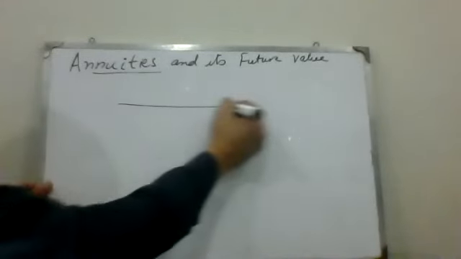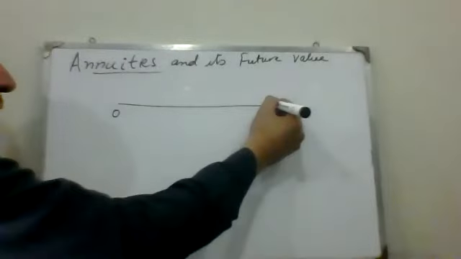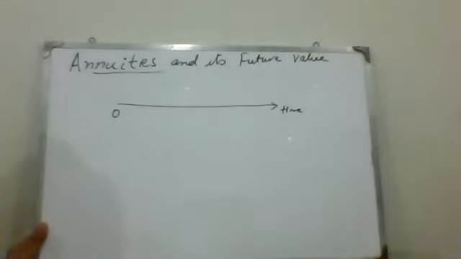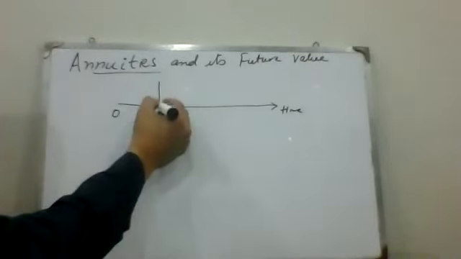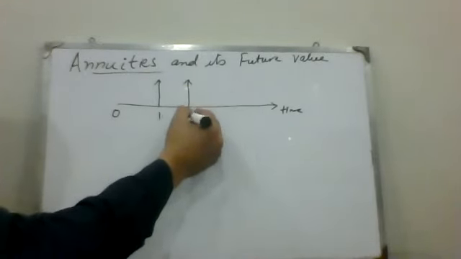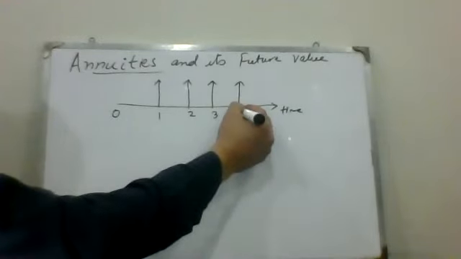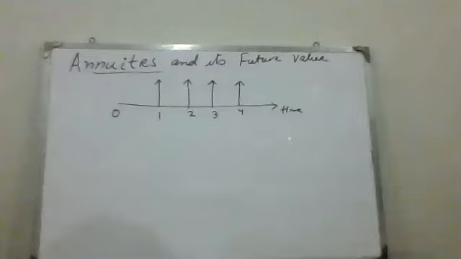Here is the graphical representation of an annuity. From 0 to any time that is given in a problem, maybe 5 years, 10 years, or 6 years, we break that into intervals: after 1 year, then after the second year, then the third year, and similarly 4 years, 5 years, we have to pay some amount to the industry, to the bank, or wherever we have to buy something.